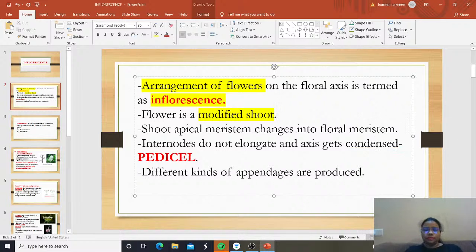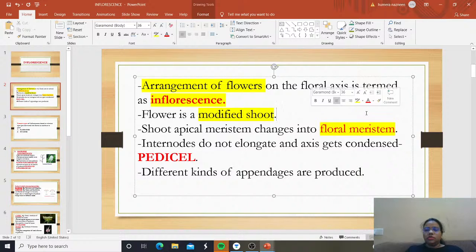In the shoot we have the apical meristem, and gradually this shoot apical meristem is modified and changed into floral meristem. So a flower is a modified shoot.